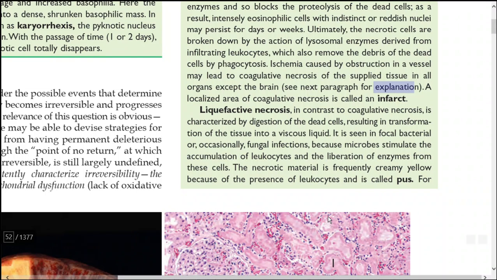Next, we will go to liquefaction necrosis. As the name indicates, it is opposite to coagulative necrosis. See, digestion of the dead cells is the main feature of liquefactive necrosis, resulting in transformation of the tissue into a viscous fluid. It is seen in fungal infections, focal bacterial infections, and other microbes which stimulate the accumulation of leukocytes and the liberation of enzymes from the cells. What I am highlighting is very important. The necrotic material found in liquefactive necrosis is frequently creamy yellow, and it is due to the presence of leukocytes; that is called pus.